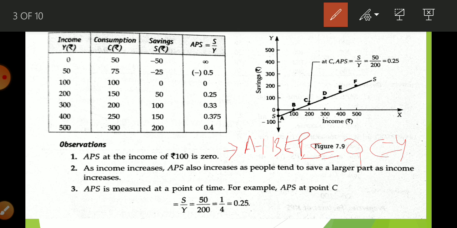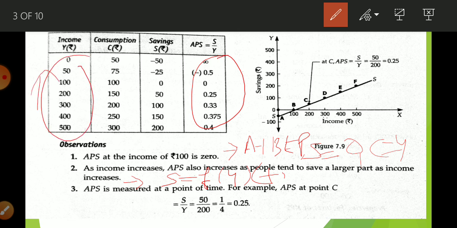Okay, now this point explains that S is a function of Y and there is a positive relation. As income increases, saving also increases. You can see here. Okay, as income increases, saving also increases.